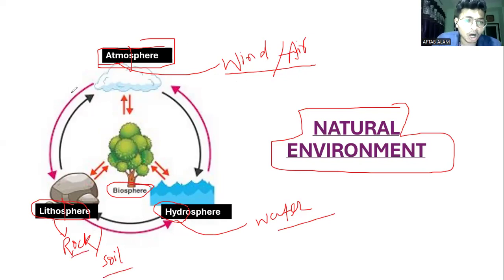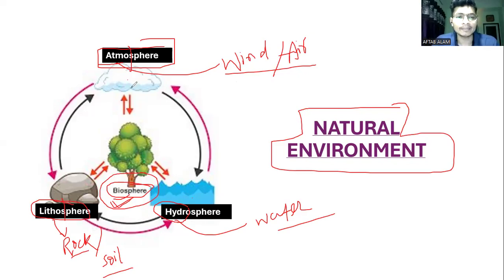If you observe, all these spheres combine to create one common sphere, and that sphere is called the biosphere. Water, air, and soil, all these three elements are a basic need of human beings, a basic need of us.